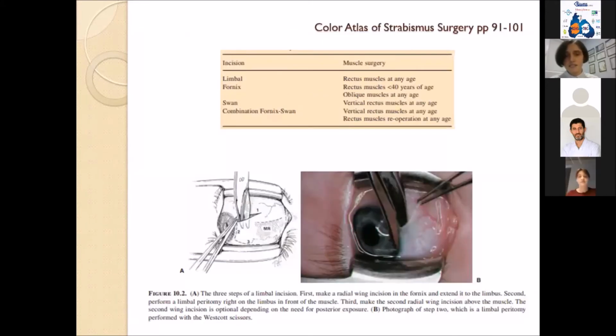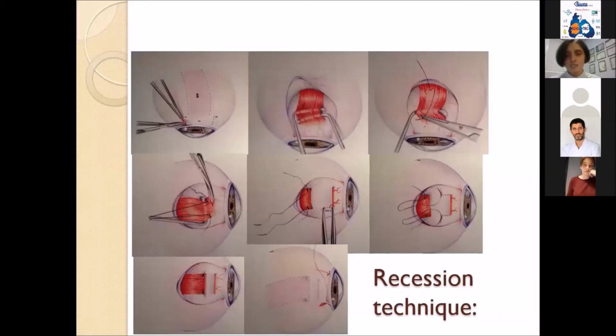These are the different approaches. Mostly I use the limbal approach, and we have the fornix approach, Swan approach, and the combination fornix-Swan. In the picture, you can see the limbal approach. Here I brought some pictures about recession techniques. In the first picture, you can see the limbal start of the surgery, the limbal approach. Then the most important part is to find the whole muscle.